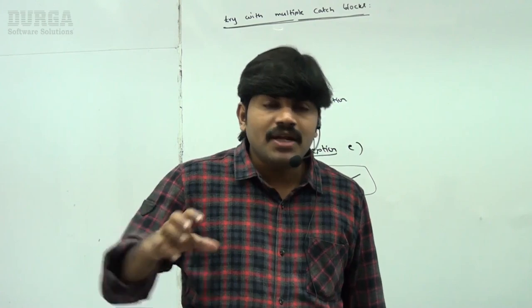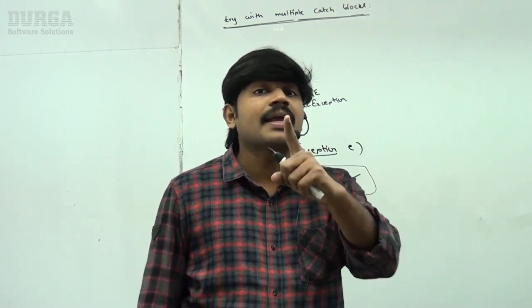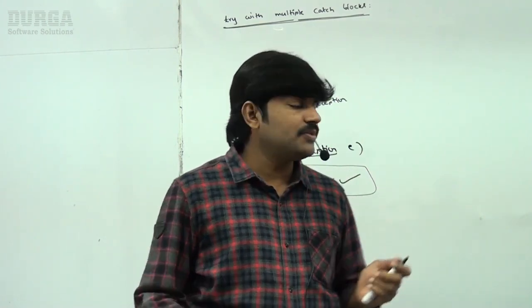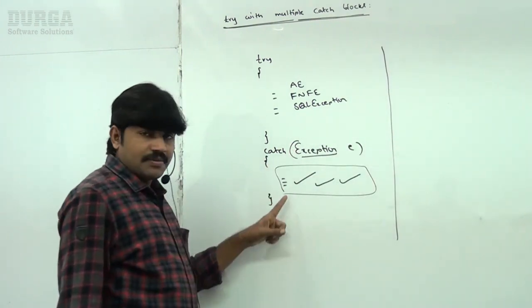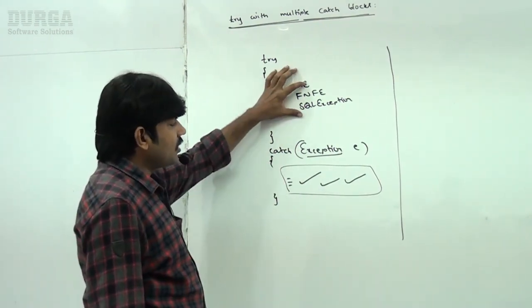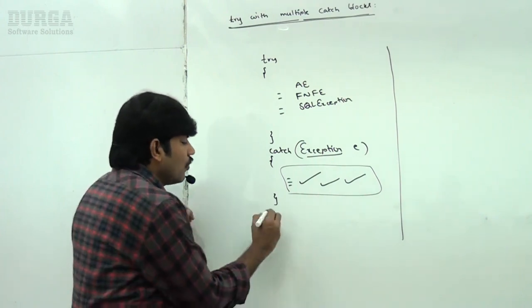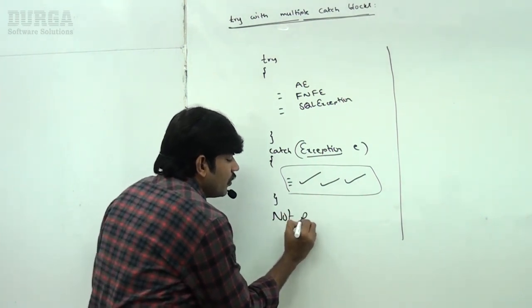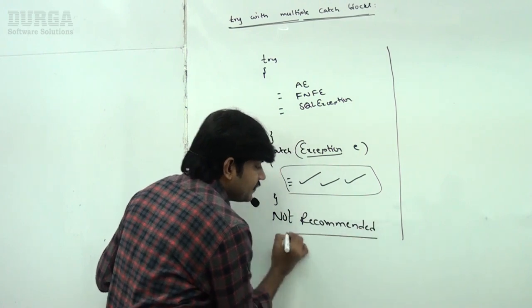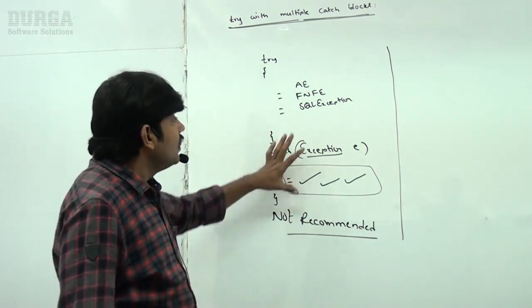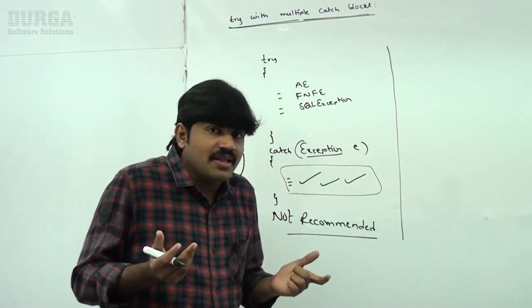Try with multiple catch blocks is possible, and recommended to use. Sir, observe that. Is this approach recommended or not recommended? Not recommended. What is the reason? For all exceptions, the same handling code. That's why I can use the word, it is not recommended. Are you getting? This approach is not recommended. Then which approach is recommended, sir?